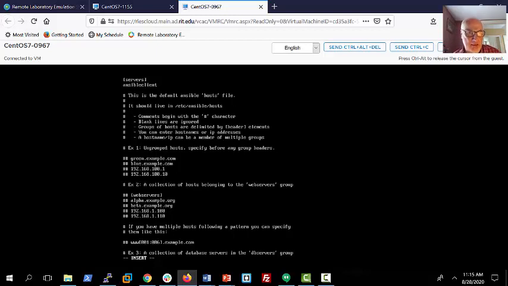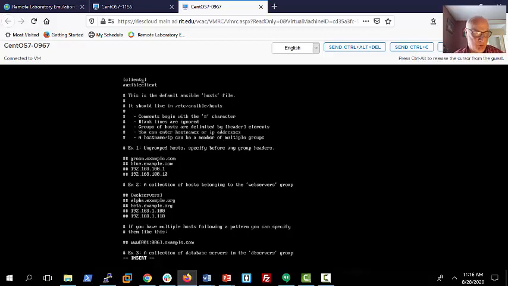Okay, so I've added two lines to my Ansible hosts file, one of which is a group, and I've called it servers. I probably should call it clients just to make it a little bit more accurate, because they would normally be servers, but I'm going to call them clients. And then I only have one host in that clients group, and that's my Ansible client that I named in my /etc/hosts file.